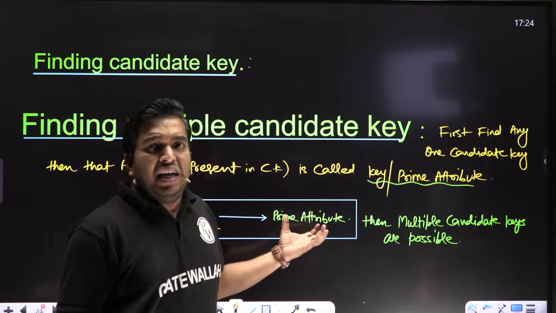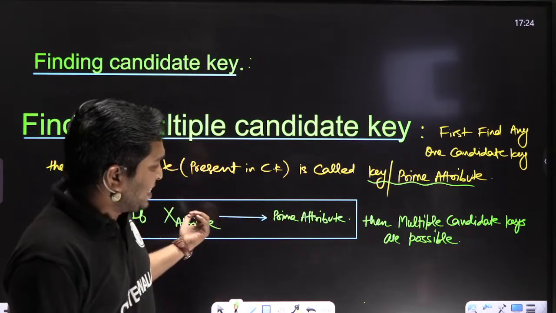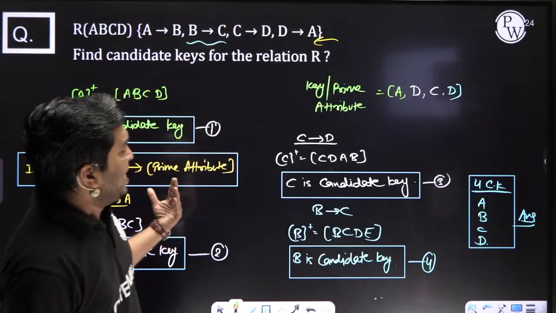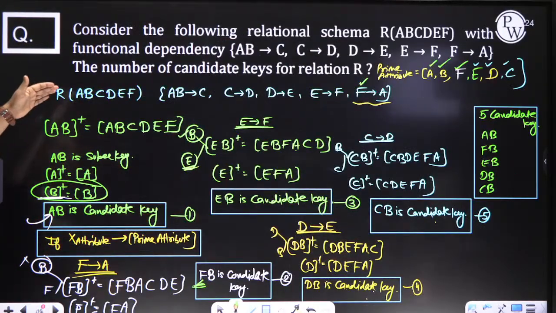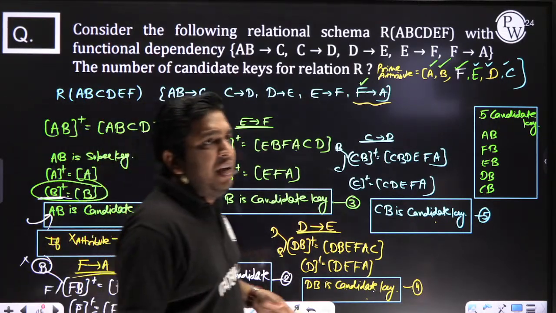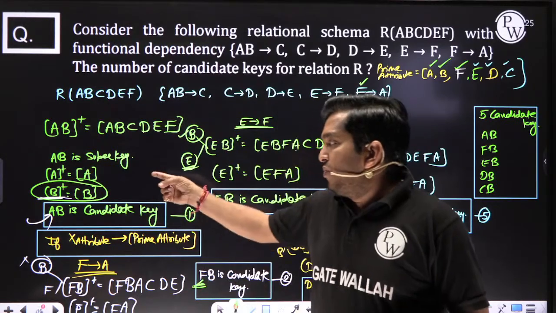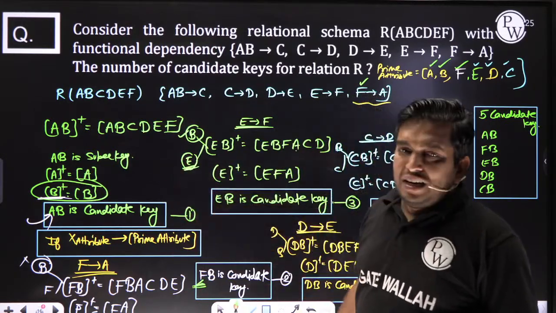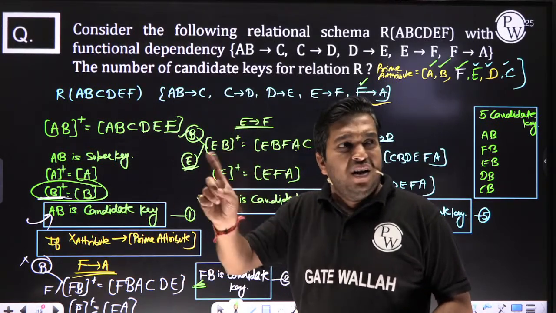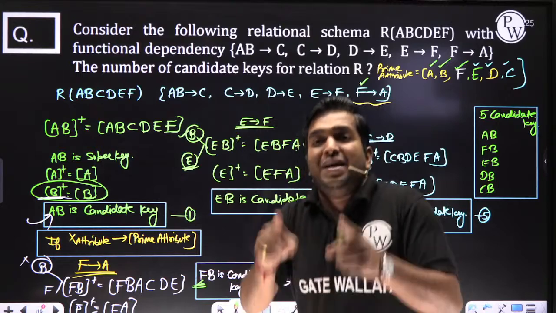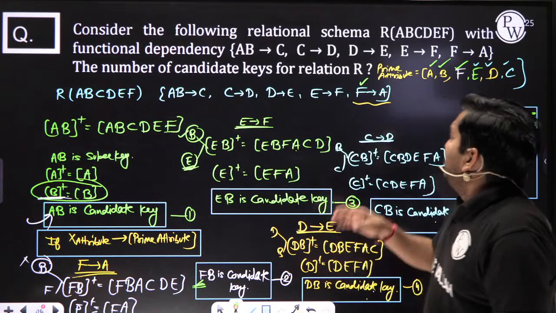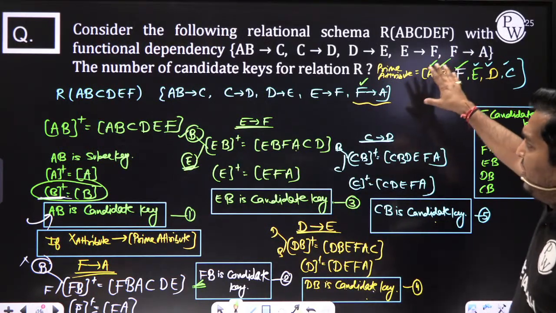Now we check if that prime attribute is determined by any X attribute, then you can replace that prime attribute by X attribute. Like here you can see, you are getting AB, then AB is a super key unless we can't decompose. So we check A and B closure, then neither from A nor from B are we getting all. Then AB become candidate key. What is the prime attribute? A comma B.